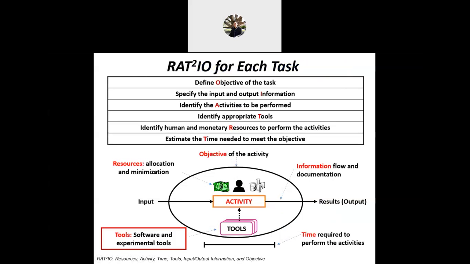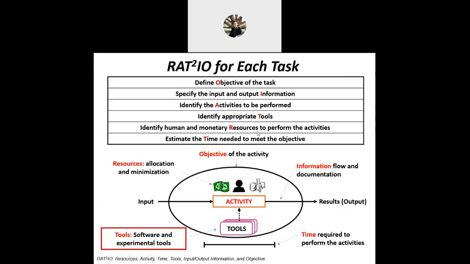Okay. So in order to achieve the objective or your sub-objective, we use different resources. If you look at here, we call it RAT2IO, for each task. This is the acronym standard for resource, activity, time, tools, input, output, information, and objective.